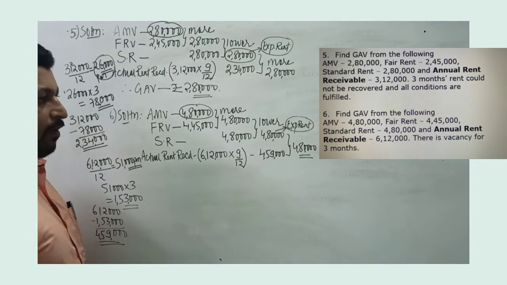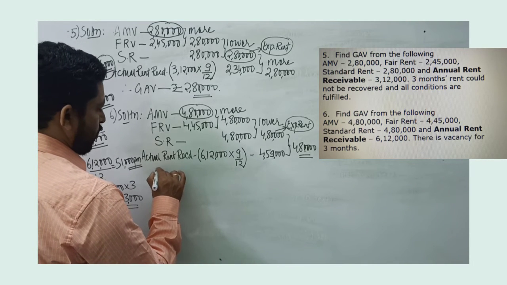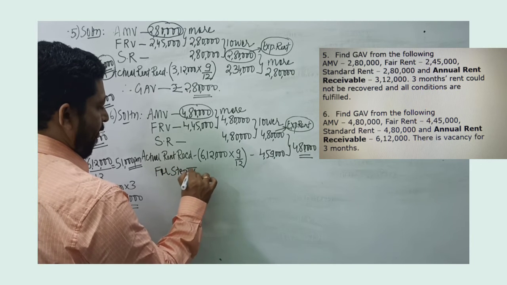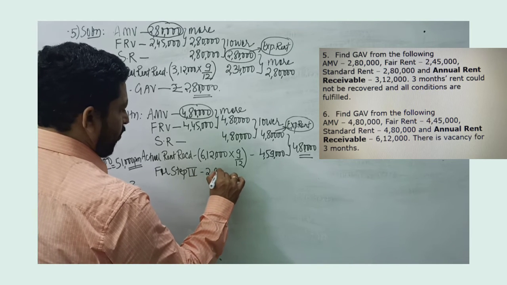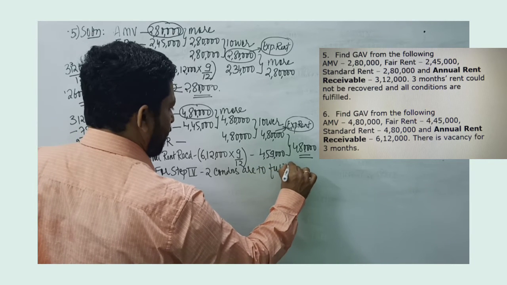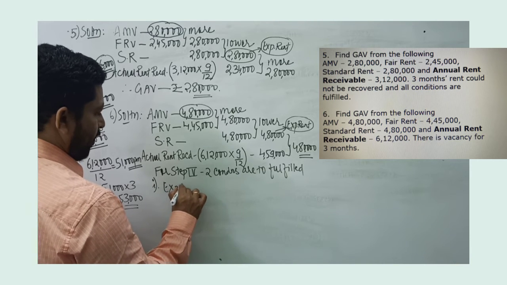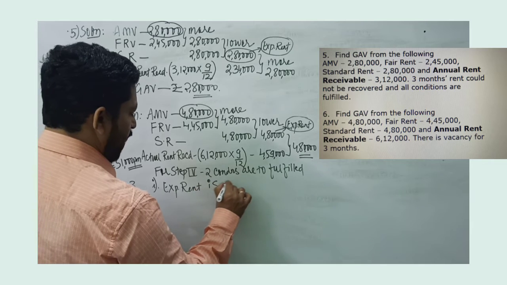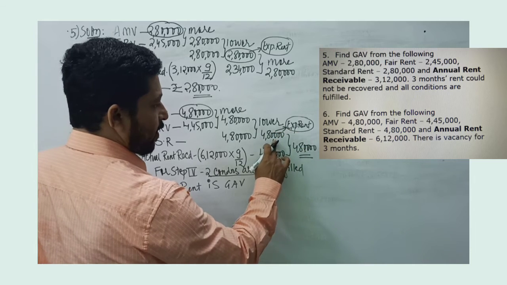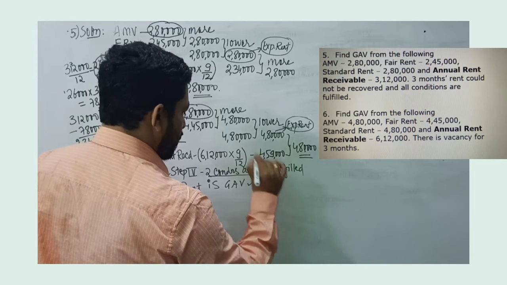Now we need to check whether we need to go to step 4. Going to step 4, 2 conditions are to be fulfilled. Which are those conditions? First, expected rent becomes gross annual value. Let's see whether this condition is fulfilled. Expected rent is 4,80,000 and that becomes gross annual value. So the first condition is fulfilled.